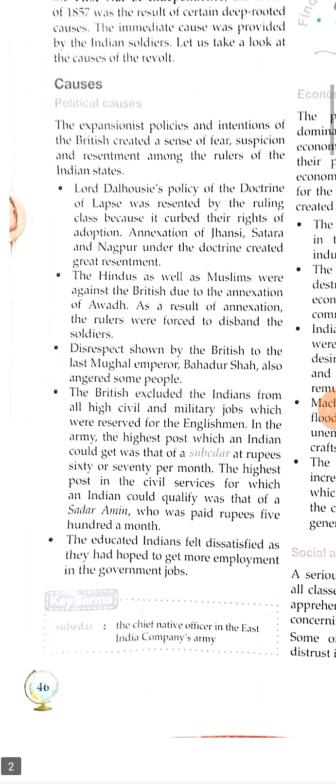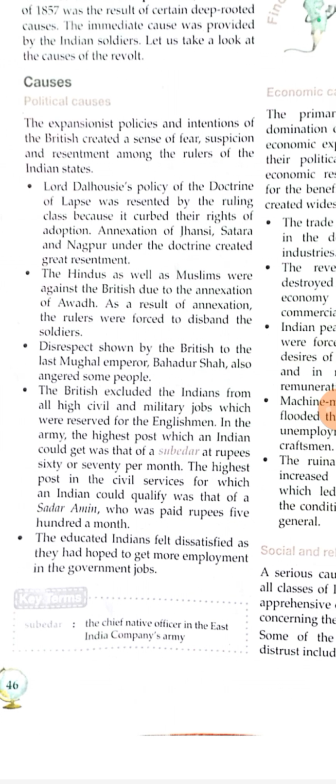So, political causes. You already know about the doctrine of lapse and subsidiary alliance, and why Indian kings and nawabs were unhappy. Let's read about them again. The expansionist policies and intentions of the British created a sense of fear, suspicion, and resentment among the rulers of Indian states. Lord Dalhousie's doctrine of lapse was resented by the ruling class because it curbed their right of adoption. Annexation of Jhansi, Satara, Nagpur under the doctrine created great resentment.